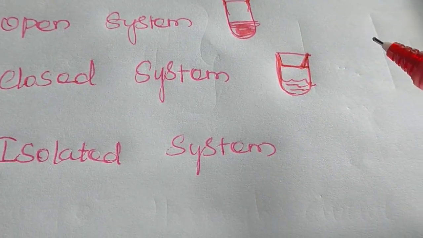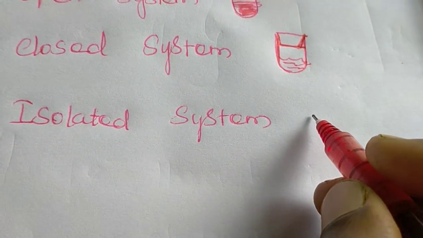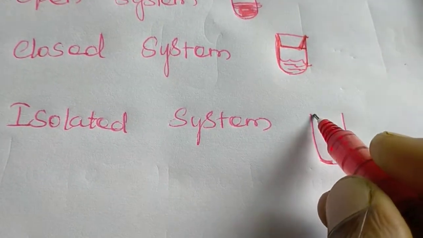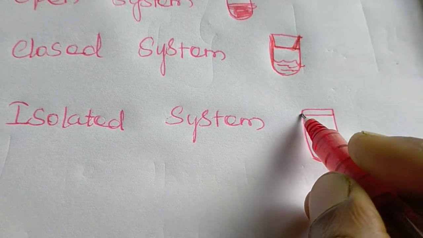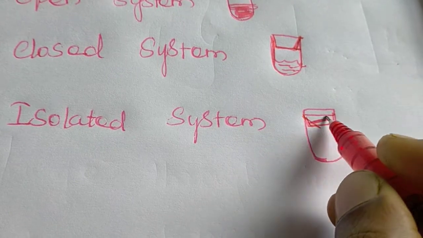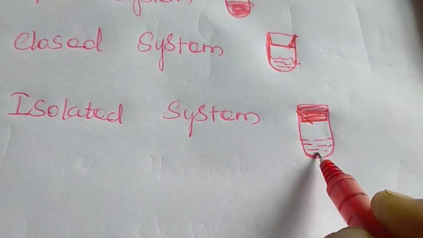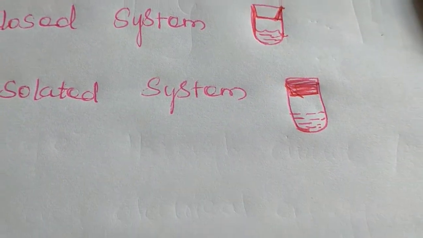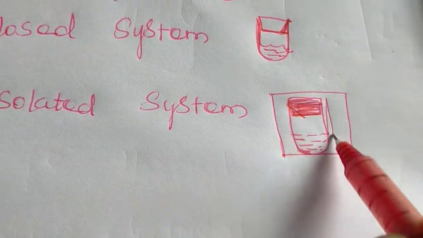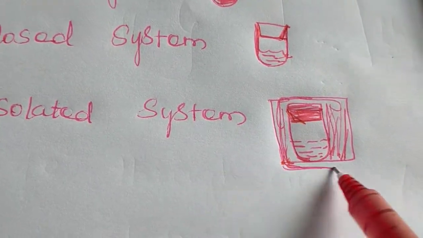And what is an isolated system? Isolated system means a test tube whose mouth is closed, and it contains some constituent, and it is kept in a thermos system.